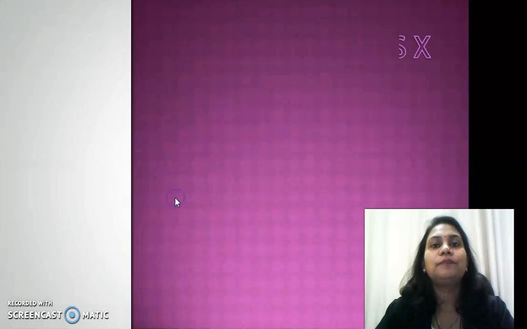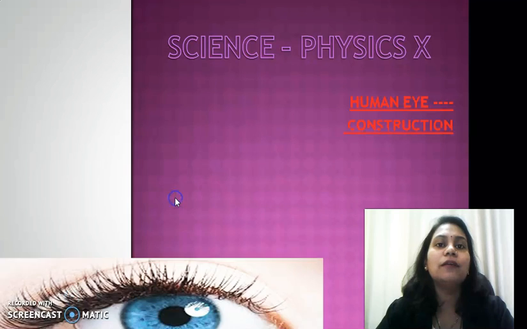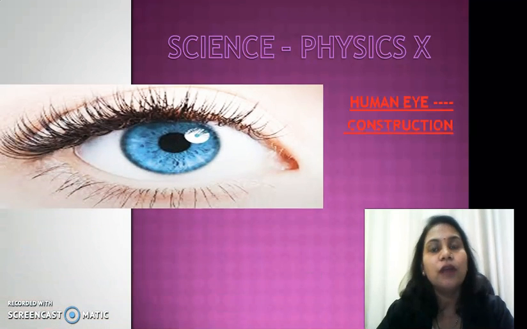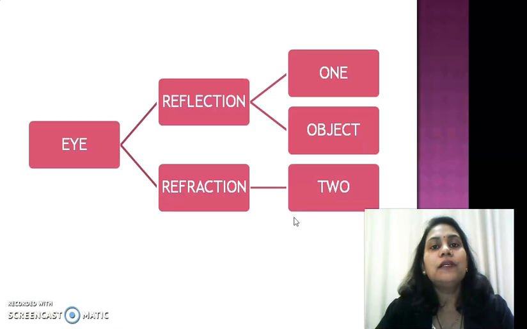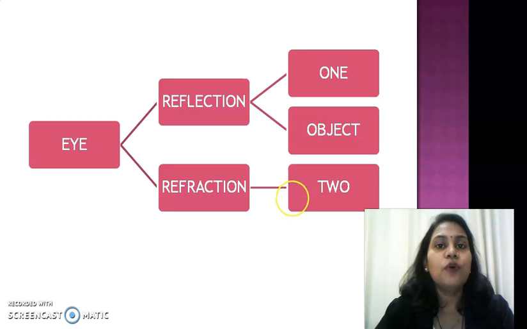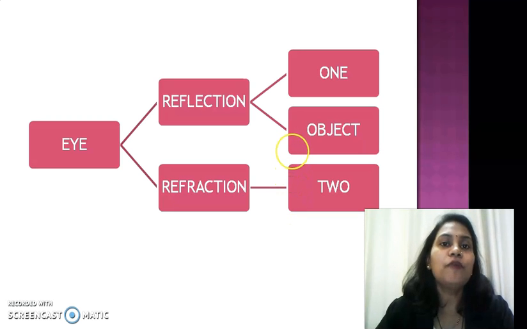So students, all of you know the eye is a very important organ. Without the eye, one cannot be imagined. If we consider there is no eye, then all optical instruments have no value, and we can't see anything. So the eye is very important. But it is one organ. Though it is an organ, it is in physics. So here two phenomena of physics we have to use for the study of the eye: reflection and refraction.